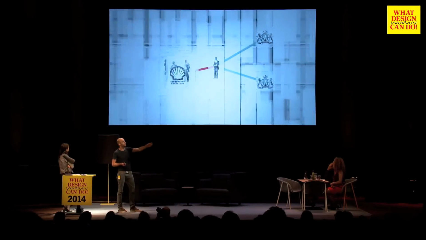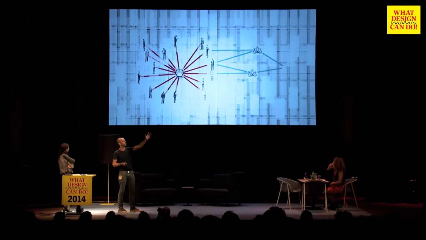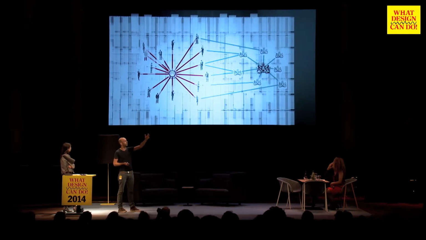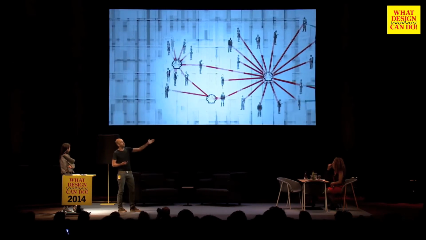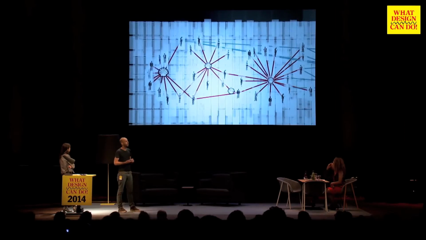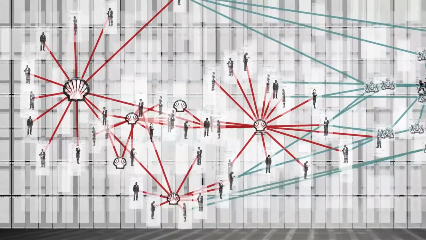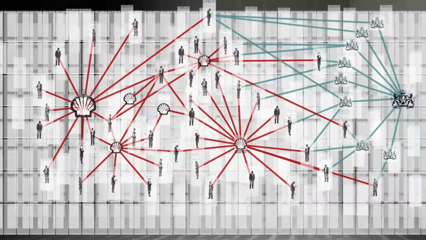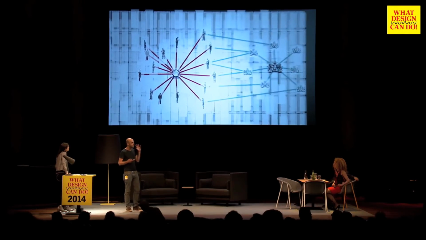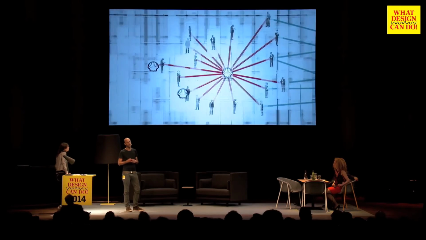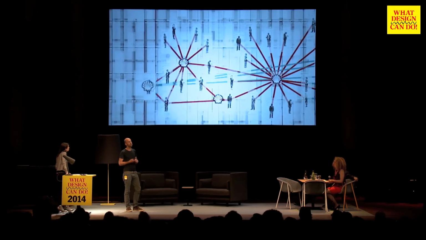Here, this is an animation we made. For instance, this is Simon. He's linked to Shell, he's linked to the government. And there are many different other people linked to different departments of Shell, and they're back related to the government. So for us, this was an interesting way of grasping the 250,000 cables and trying to visualize it, or let's say designing it really helped us to grasp the enormous amount of information.